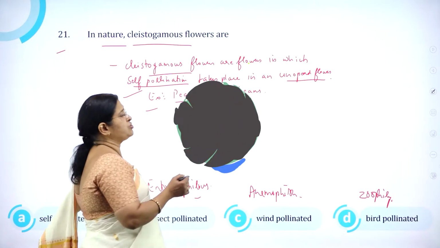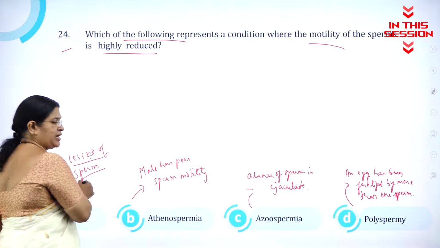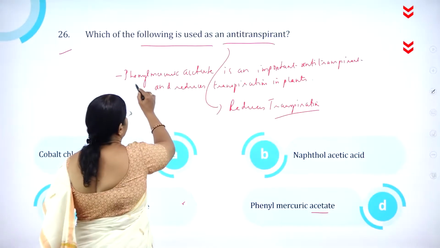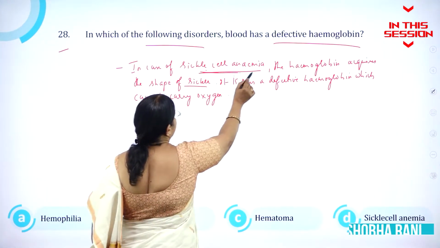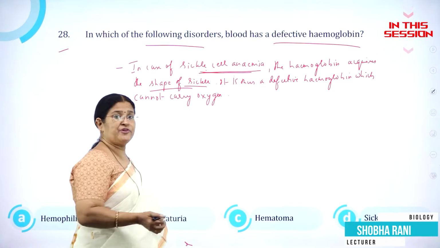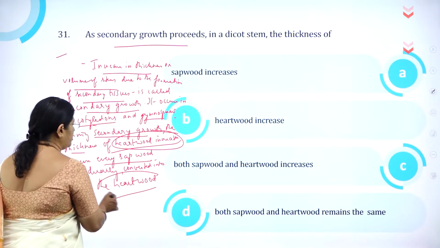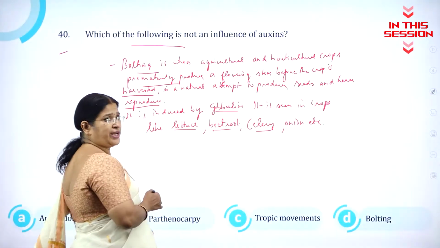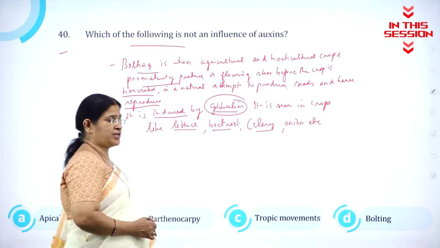In nature, cleistogamous flowers are self-pollinated. Oligospermia means what? Less number of sperm. Phenyl mercuric acetate is called an antitranspirant. In case of sickle cell anemia, the hemoglobin acquires the shape of a sickle. Every sapwood gradually gets converted into heartwood. So this bolting is induced by gibberellins, not by auxin.